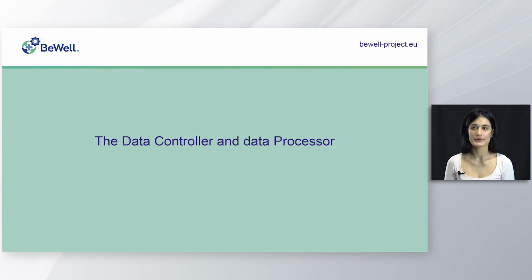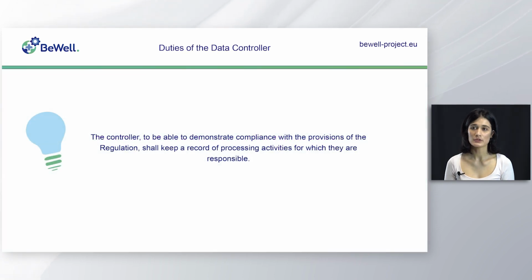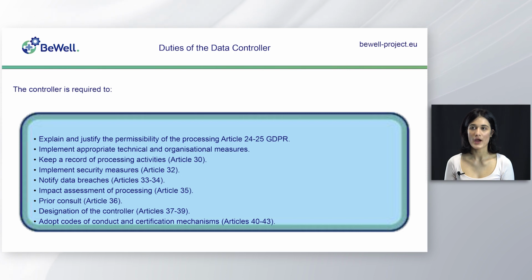Duties of the data controller. The controller, to be able to demonstrate compliance with the provisions of the regulation, shall keep a record of processing activities for which they are responsible. Thus, this regulation is also part of the principle of accountability and compliance with the regulation. The controller is required to explain and justify the permissibility of the processing and bear the responsibility to demonstrate that it applies the prescribed principles under Article 24 to 25 GDPR.